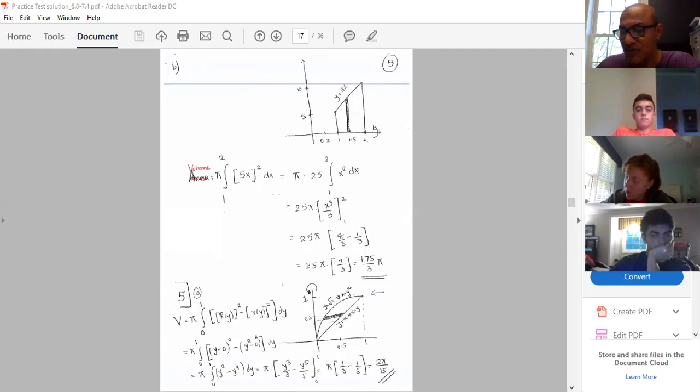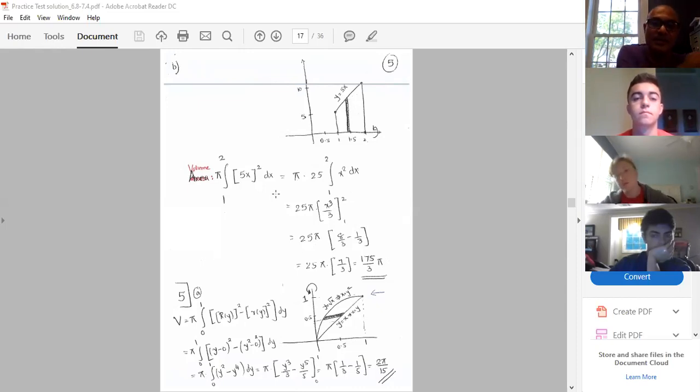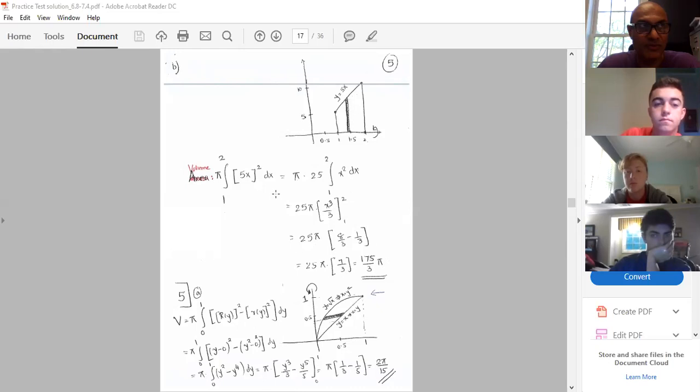So we went over these examples, and then after I told you that if you take a vertical strip or a horizontal strip, in both cases you must get the same answer, if the range of integration is the same. If you are revolving your figure around the x-axis, and you are taking a horizontal strip, meaning integration with respect to y, or a vertical strip with integration with respect to x, in both cases you must get the same answer.